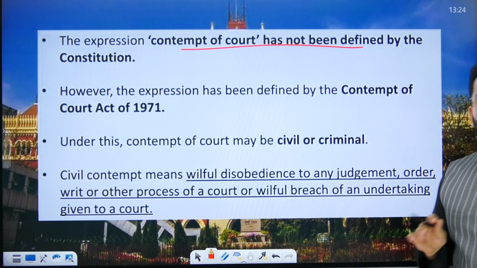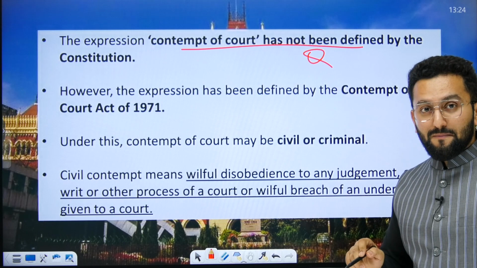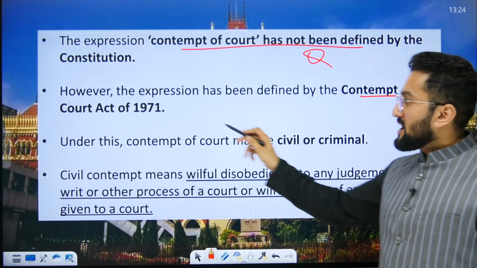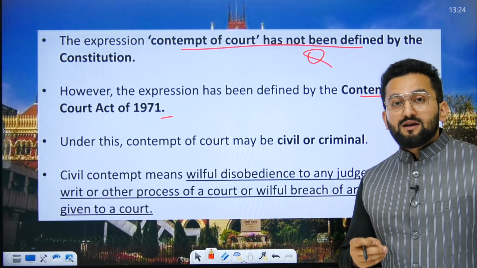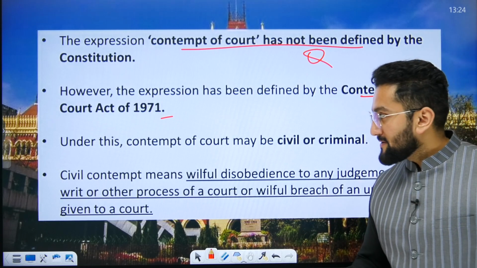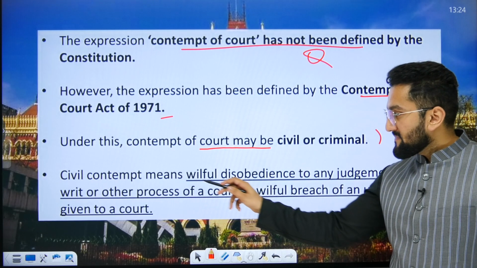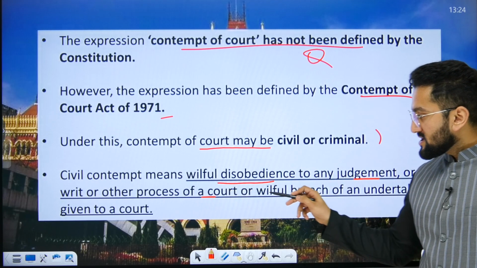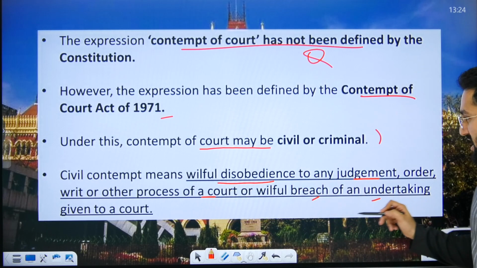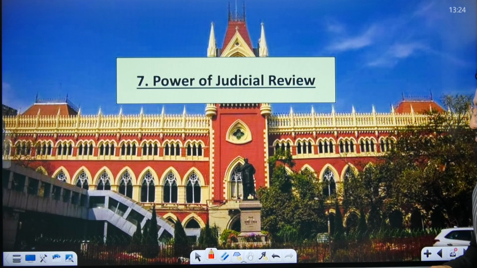The expression contempt of court is not mentioned in our constitution. Please remember that. There can be a question from here. We have a law, the Contempt of Court Act 1971, which elaborates on the definition of contempt and what can happen. Contempt of court may be civil or criminal. Civil means willful disobedience to any judgment, order, writ, or other process of the court, or willful breach of any undertaking given to the court. That would be considered civil contempt.